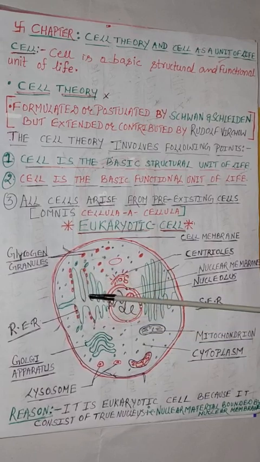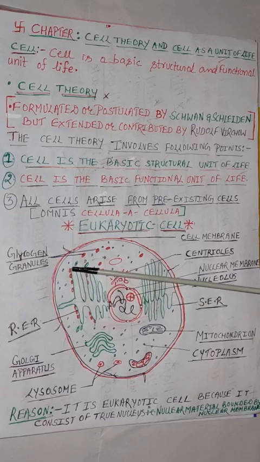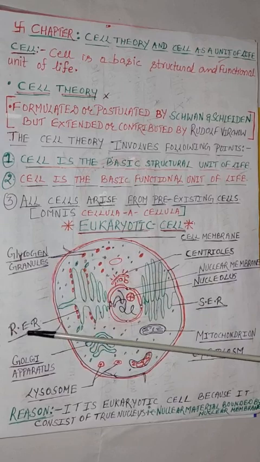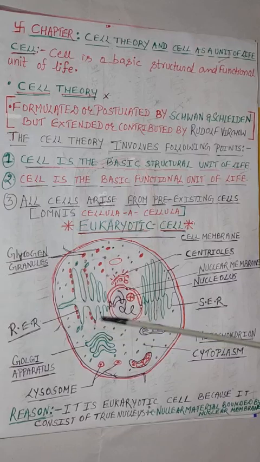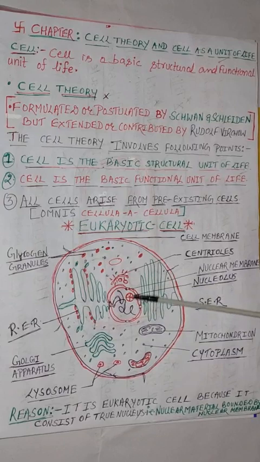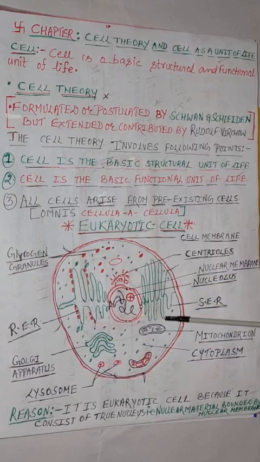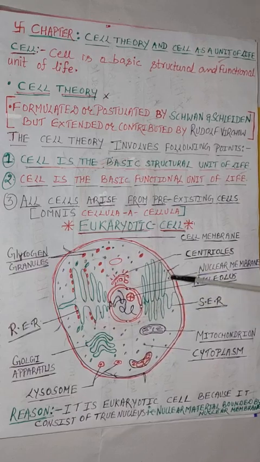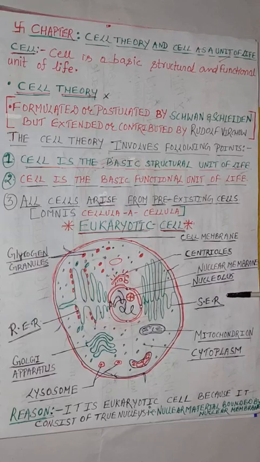So endoplasmic reticulum with ribosomes on their surface is called RER, rough endoplasmic reticulum. And in some cells, when the endoplasmic reticulum is not covered by ribosomes, then those are called SER, smooth endoplasmic reticulum.